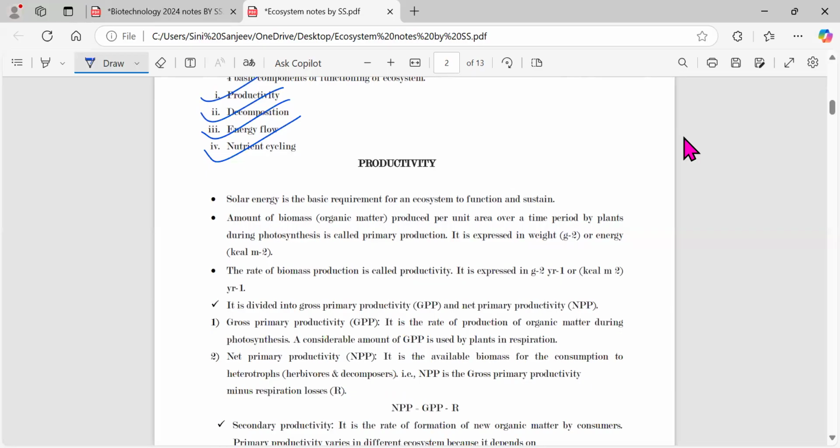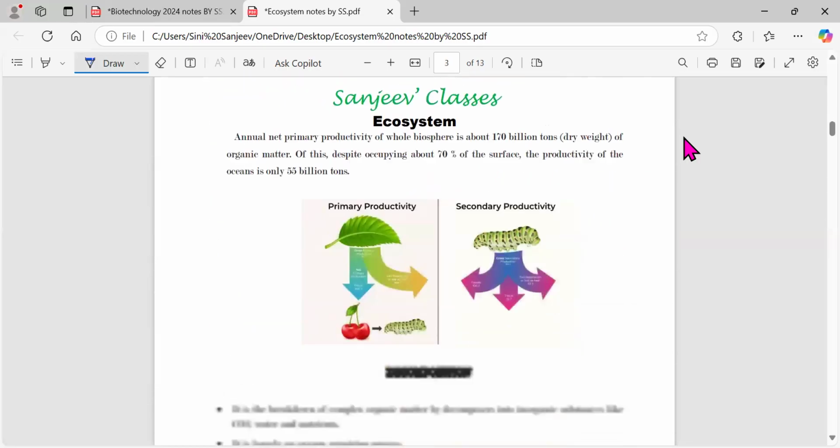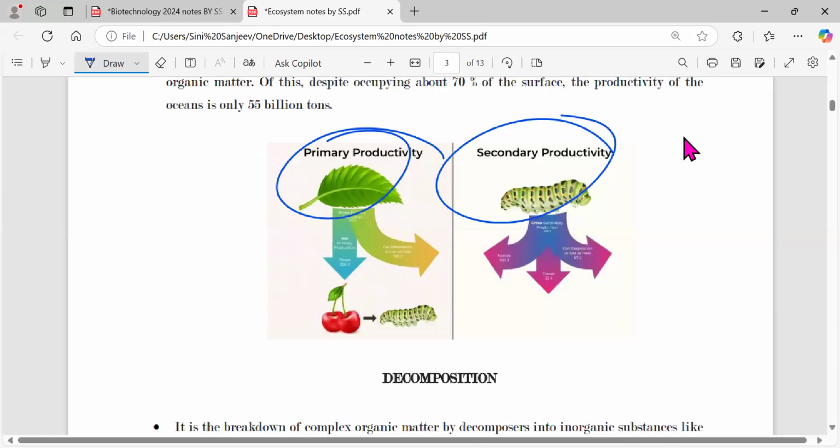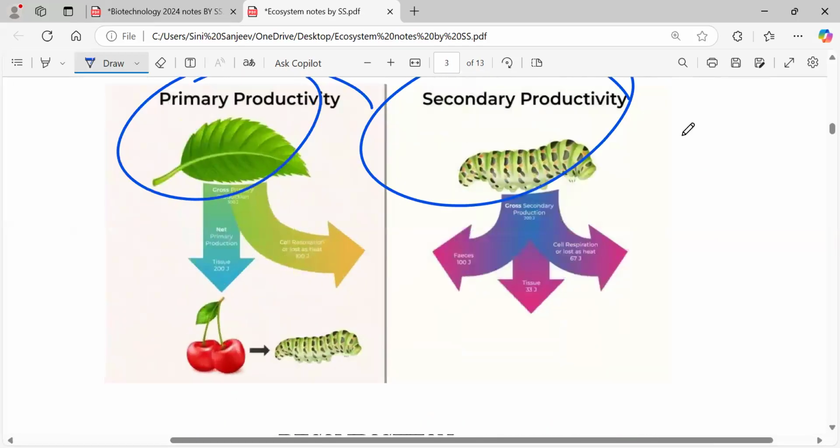So the first one is what? Productivity. Now see, any ecosystem you take, production is a very important part of a particular ecosystem. Here you see there is primary productivity and secondary productivity. If I zoom this, what you can see over here?